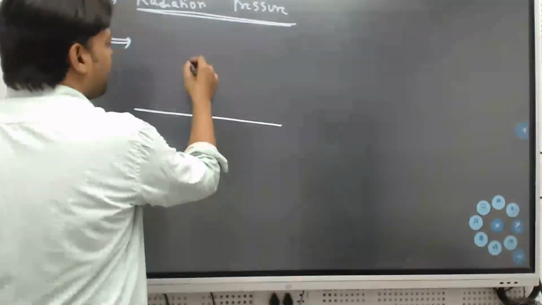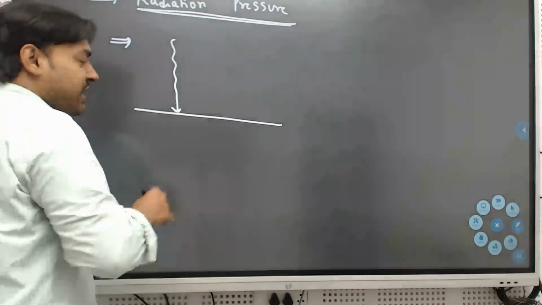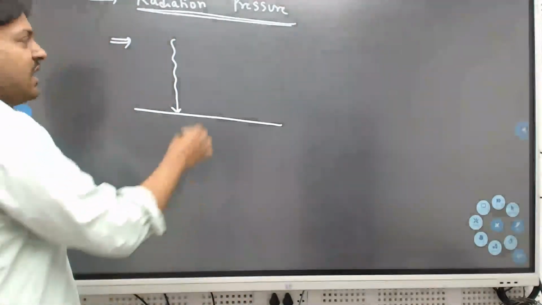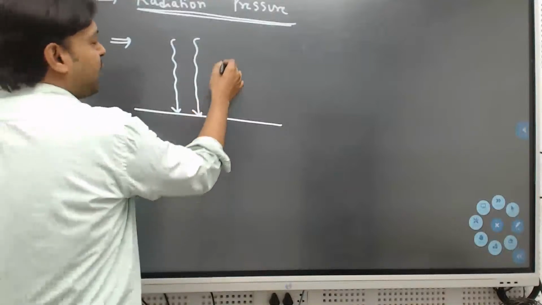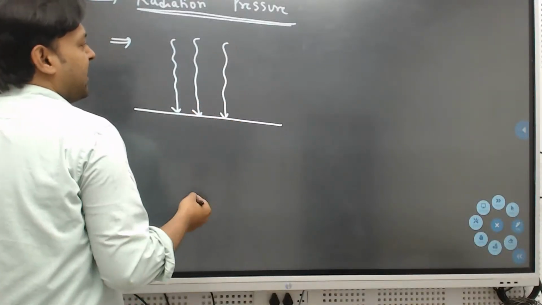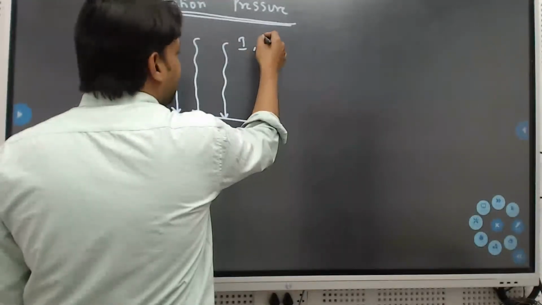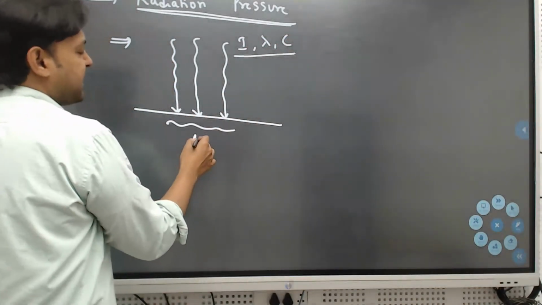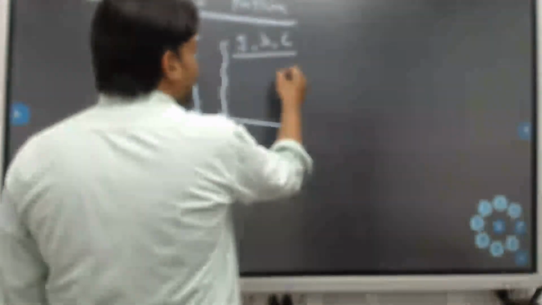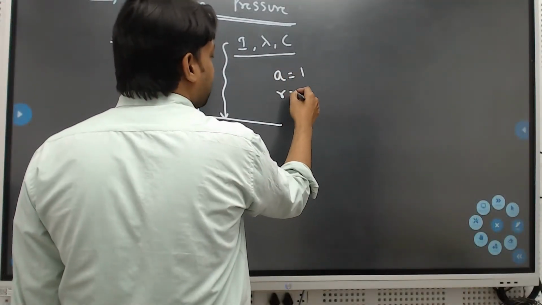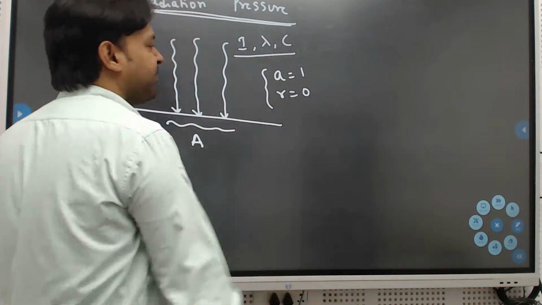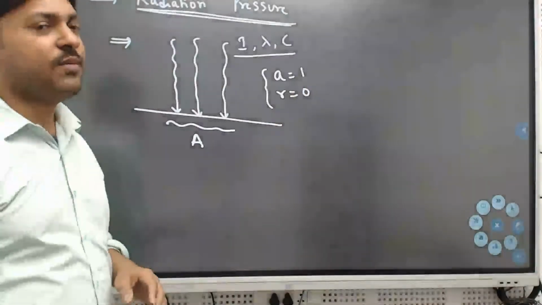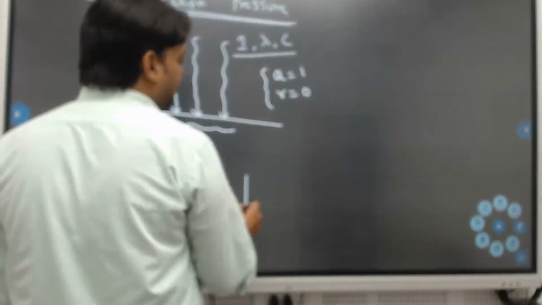In dual nature we studied the photons, their behavior and characteristics. Suppose a photon strikes a surface, where intensity is I, wavelength is lambda, the speed of light is c, and the area that it strikes is A, and it is a completely absorptive surface: absorptive power is 1 and reflective power is 0. Then what will be the pressure, if I ask?